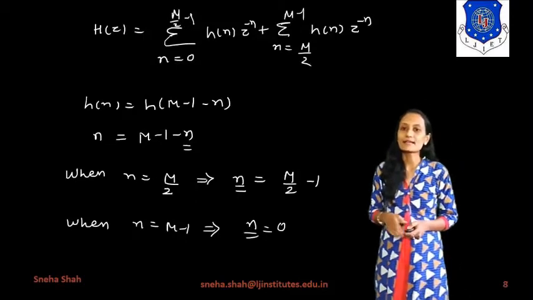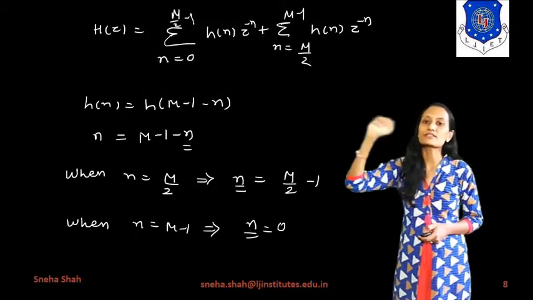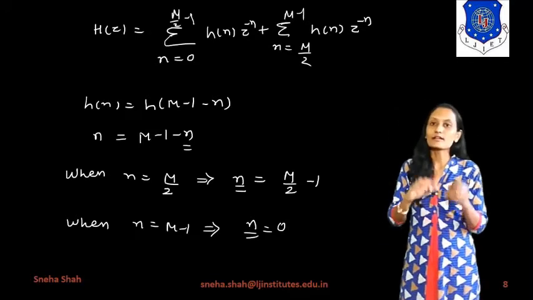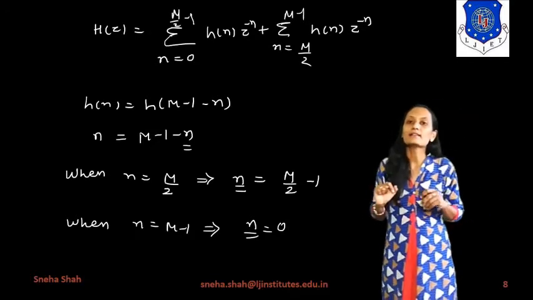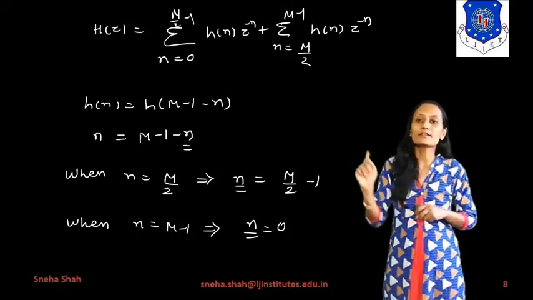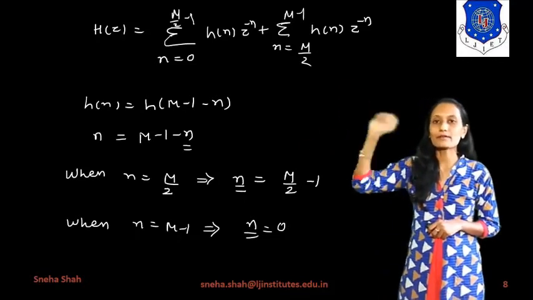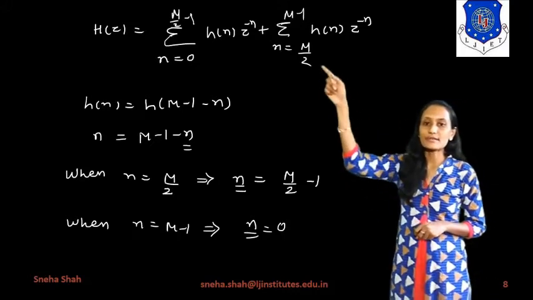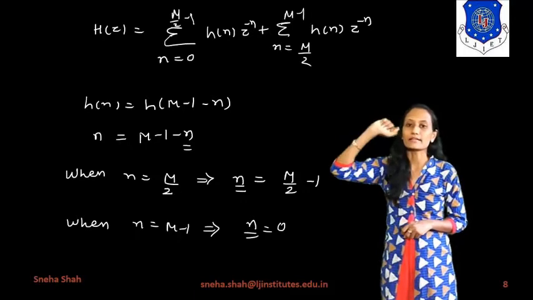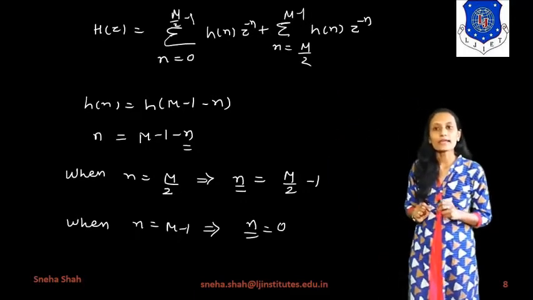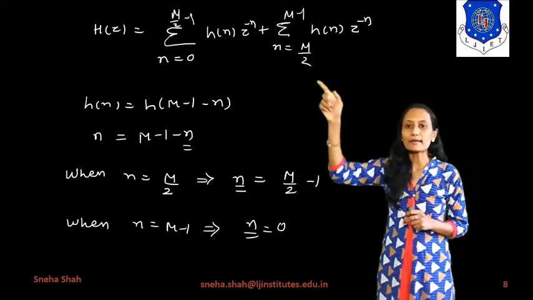Okay. So the next step is H of z equals summation n equals 0 to M by 2 minus 1, because we divide the whole sum into two parts, M by 2 and M by 2. So the term will be summation n equals 0 to M by 2 minus 1, h of n z raised to minus n, plus summation n equals M by 2 to M minus 1, h of n times z raised to minus n. Here we have taken the range as M by 2 minus 1.